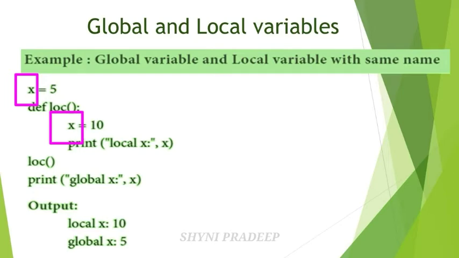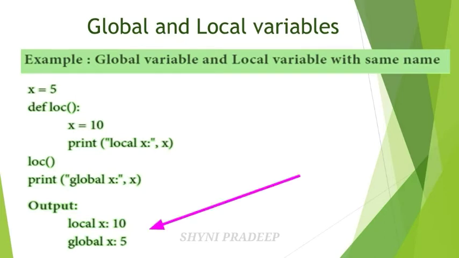Next, calling function log, next print global x. So when you are executing this print statement, it will print the local x value. What is the local x value? 10. Okay, so local x is equal to 10. And when you are executing this print statement, what is the global x value? Global variable x is equal to 5. So global x is equal to 5. So you will get the output like this. So this is about scope of the variables.